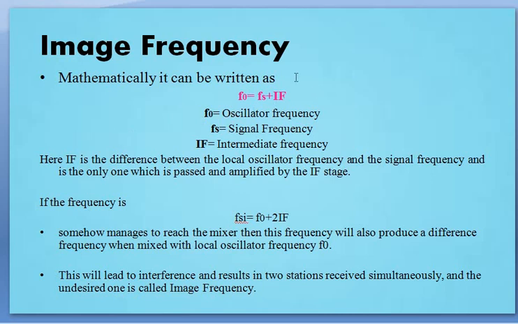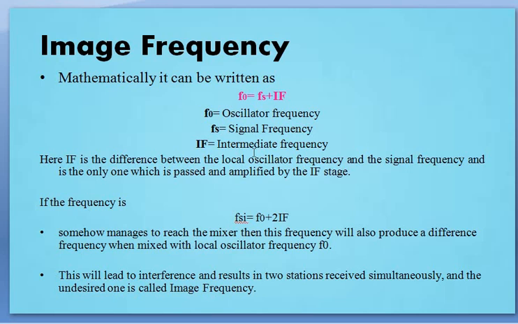So if you are going to find out what the intermediate frequency is, how will you go about it? It is just the difference between your local oscillator frequency and the signal frequency, and this is the only one which is passed and amplified by the IF stage. So this is the only signal which will go to the IF stage, and that is the only one amplified.